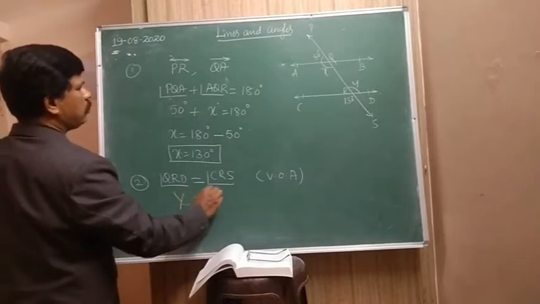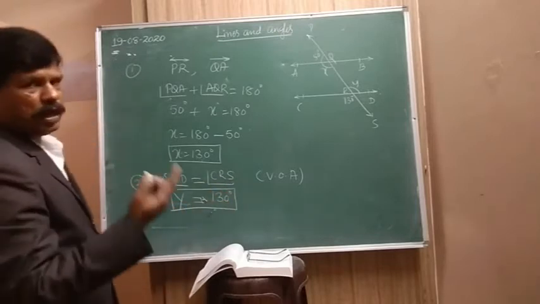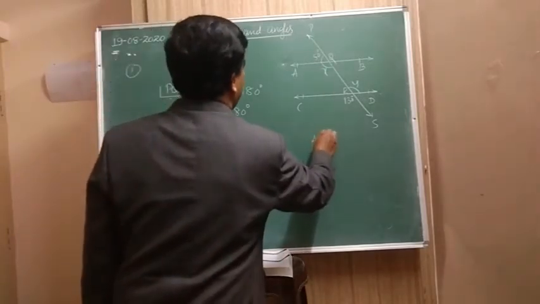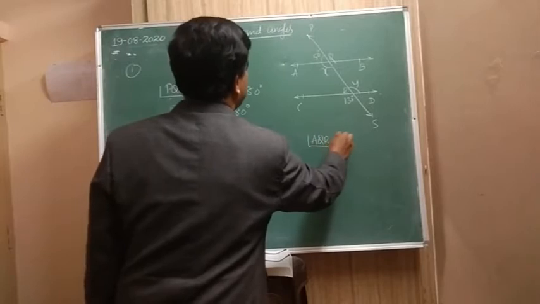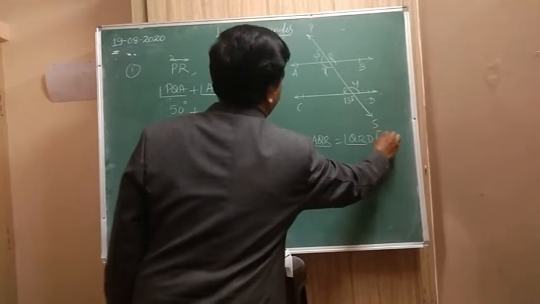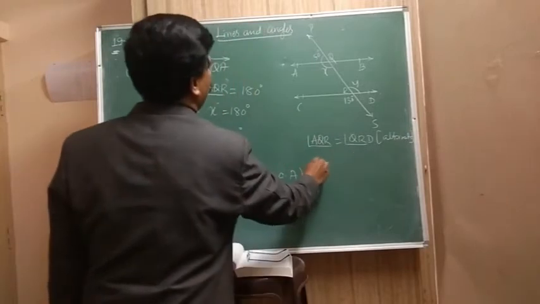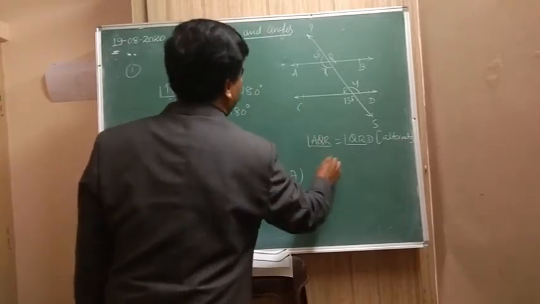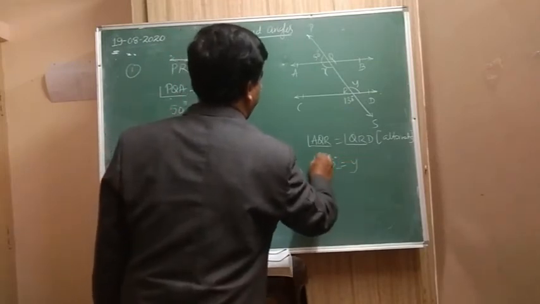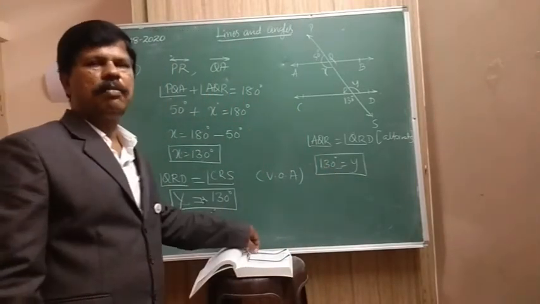Y is equal to 130 degree. You can write this using the vertically opposite angle concept, or this angle AQR is equal to angle QRD. This is alternate angle. Therefore, angle AQR is how much? 130. So this is Y. So you can use whichever concept you want and write it.